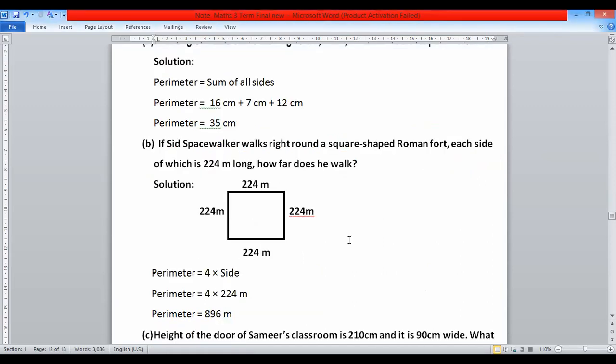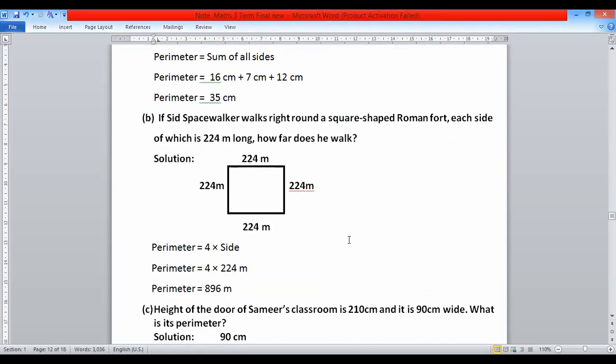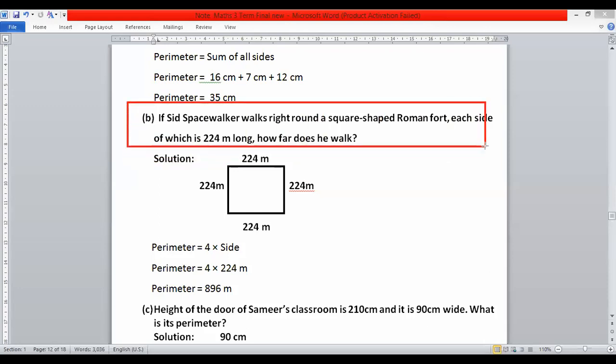The next one is: if Sid Space Walker walks right round a square shaped Roman fort, each side of which is 224 meter long, how far does he walk? I am just going to sketch the square shaped Roman fort.